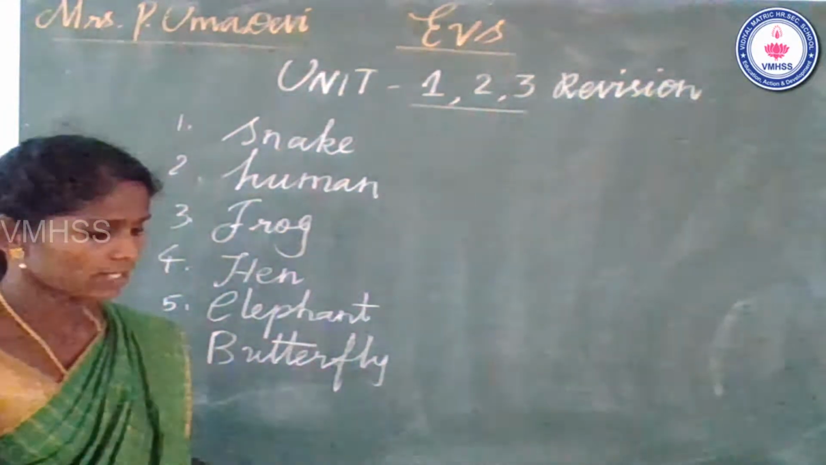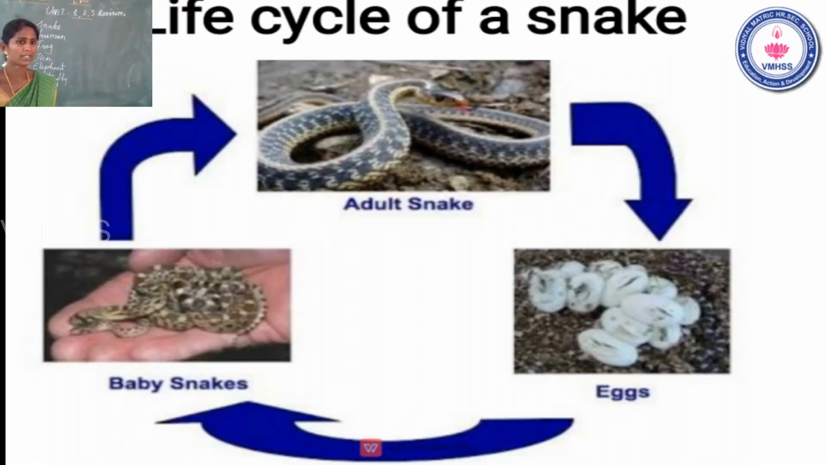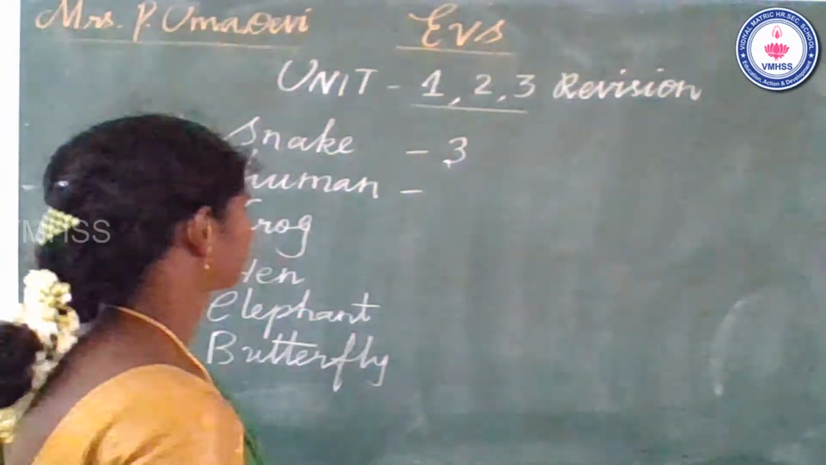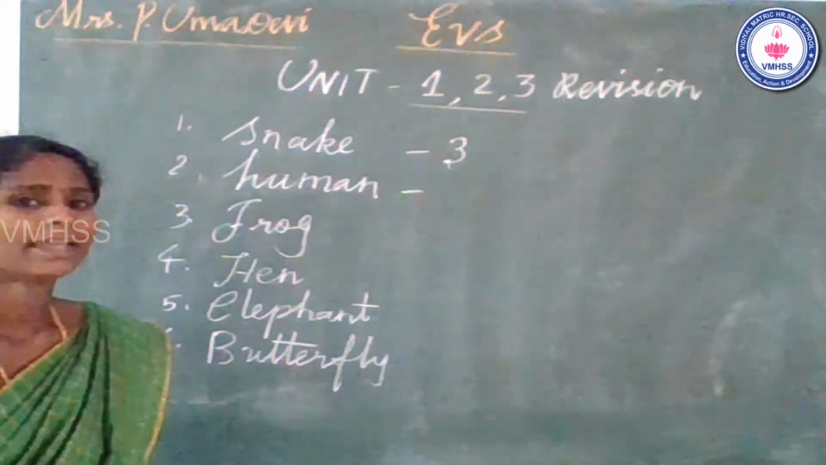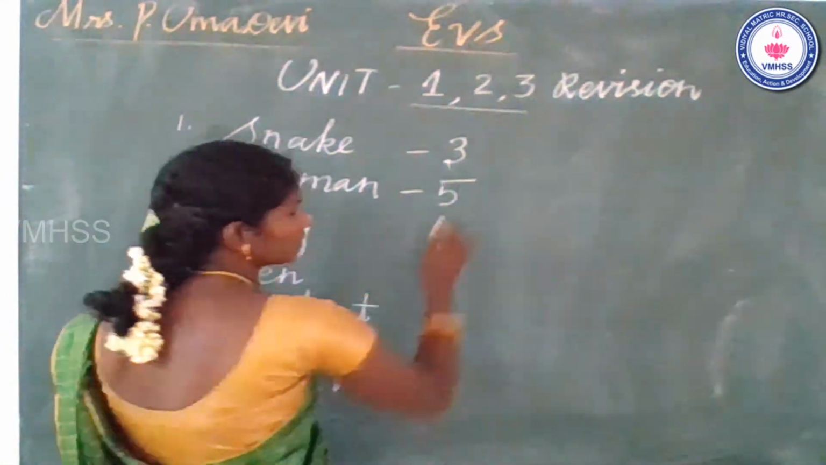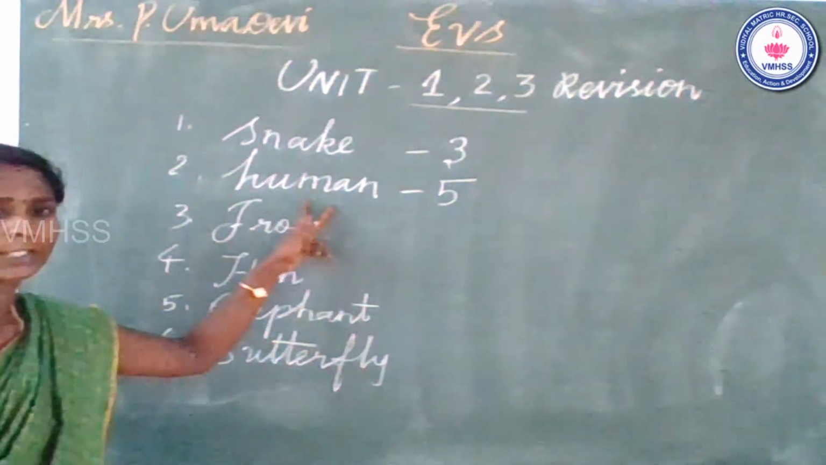Okay, how many stages in a snake's life cycle? See the slide. Only three stages. There are three stages in the life cycle of a snake. Okay. Then how many stages in a human life cycle? Yes, very good. There are 5 stages in a human life cycle.